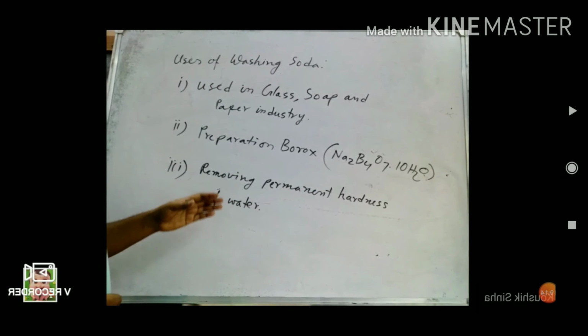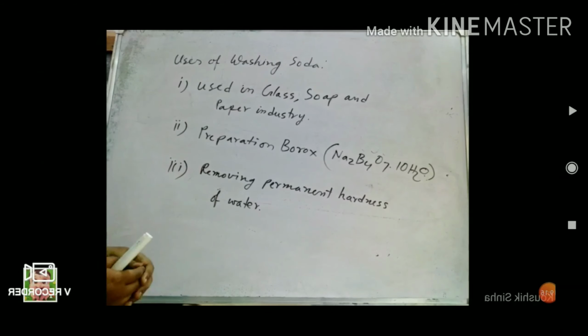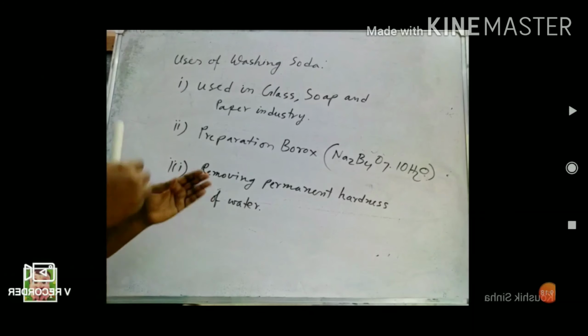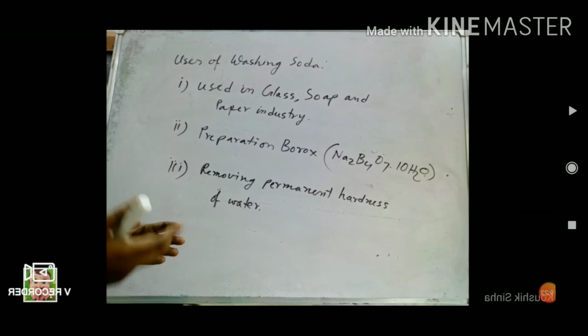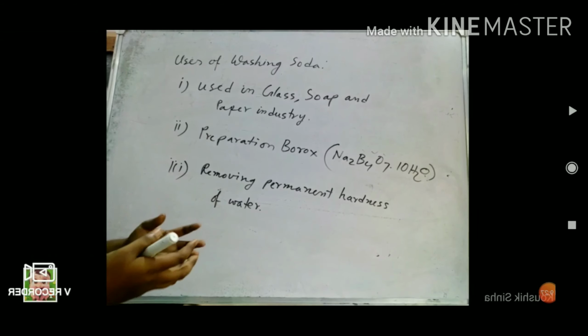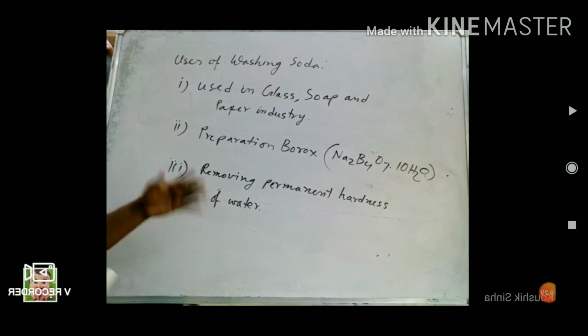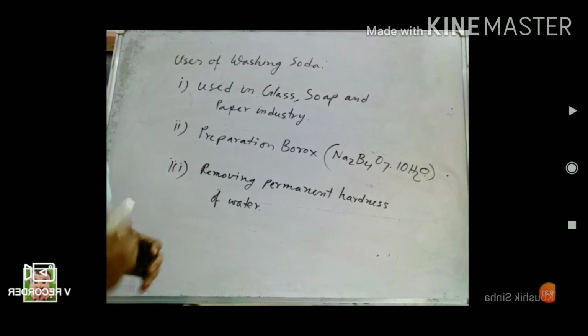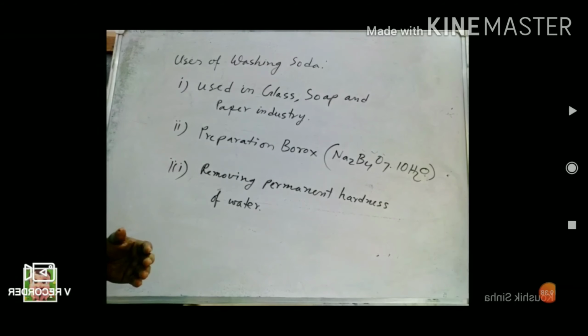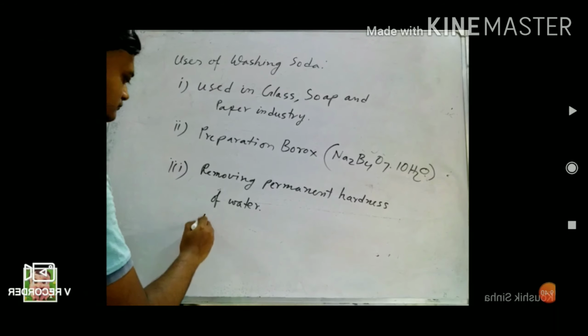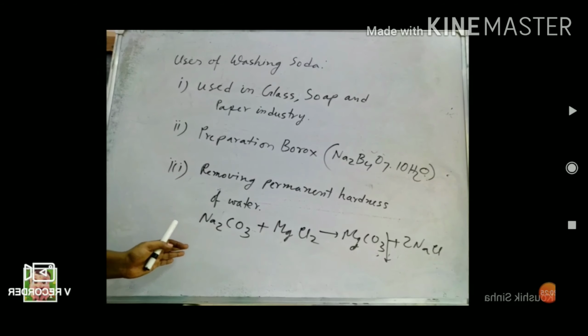When it reacts with the salts which cause permanent hardness, like chloride, sulfate, magnesium chloride or magnesium sulfate, it forms insoluble carbonate. In that way, it is used for removing permanent hardness. Last one, it is used as a cleansing agent.